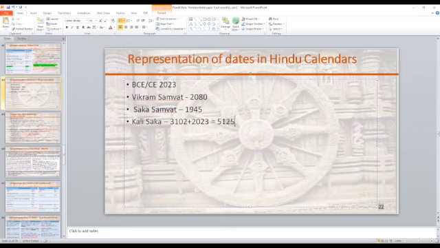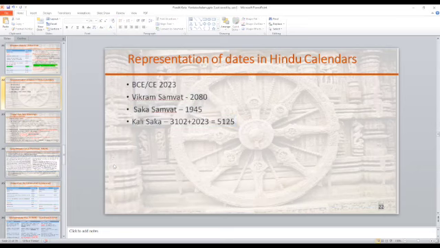5125. Okay. All right. So now do you see how this date in the Christian calendar is written in Hindu calendars? Yes. So the reason I'm trying to point this out and spending time on this is if you have to reconstruct Indic chronology from our own text, from Sruti and Smriti, these are the eras you will find. You will not find the Christian calendars in our Sanskrit texts. You will find dates in the Vikram Samvat, you will find dates in the Saka Samvat, you will find dates in the Kali Samvat. Yes?